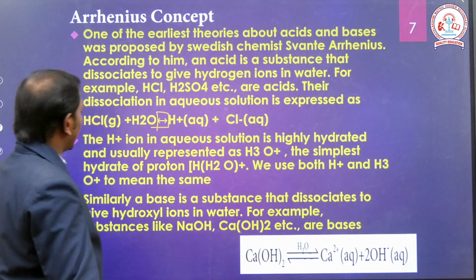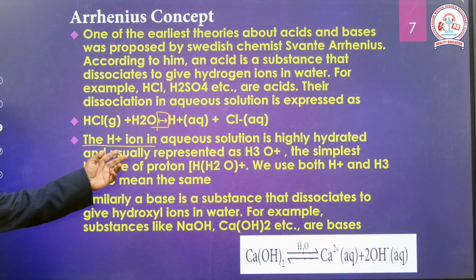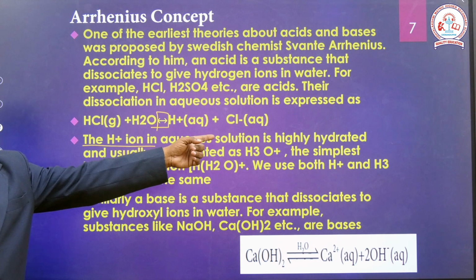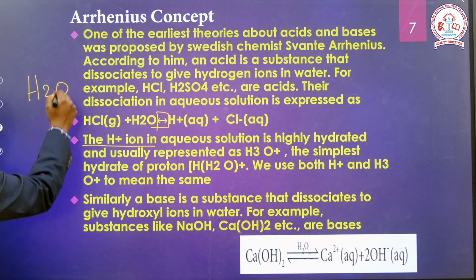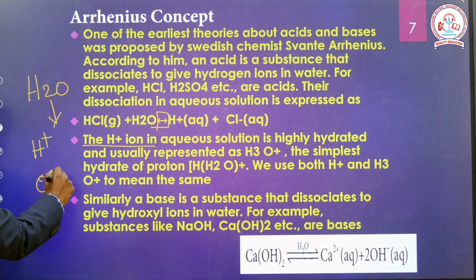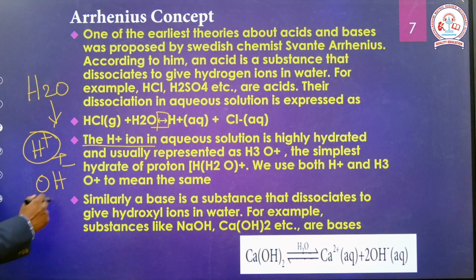Right. In Arrhenius, the hydrogen ion in aqueous solution is highly hydrated and usually represented as H3O plus. If we write the water molecule H2O, it splits into H plus and OH minus ions. H plus is the hydrogen ion and OH minus is the hydroxide ion.